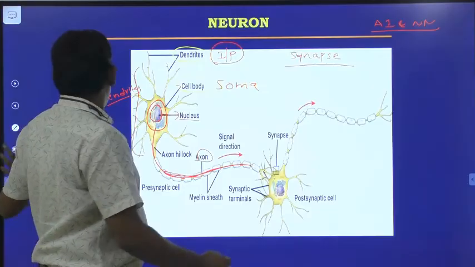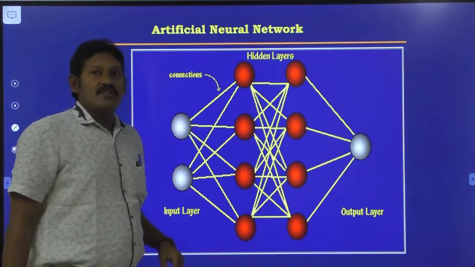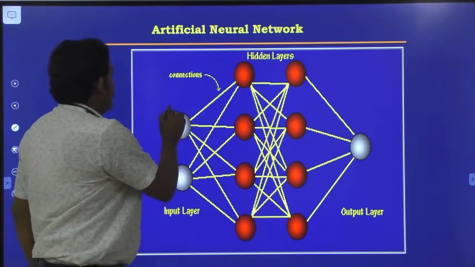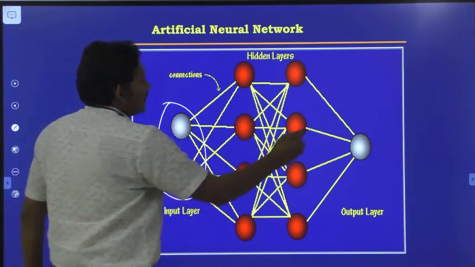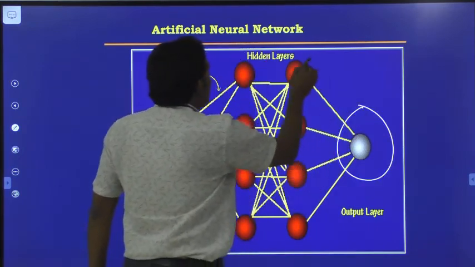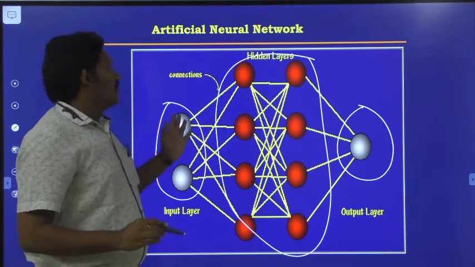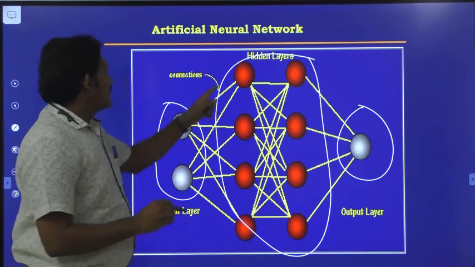So this is the artificial neural network. It consists of input units, an output unit, and hidden layers. All these are connections.